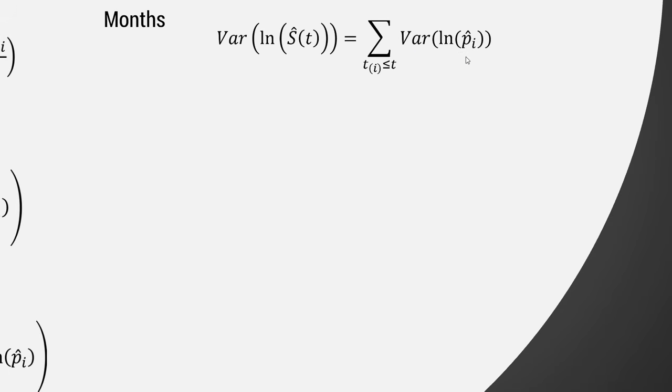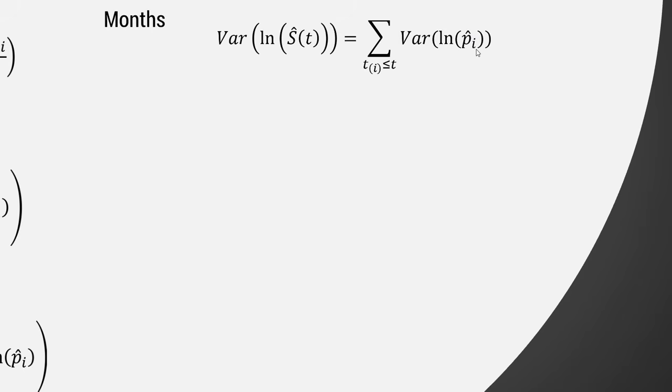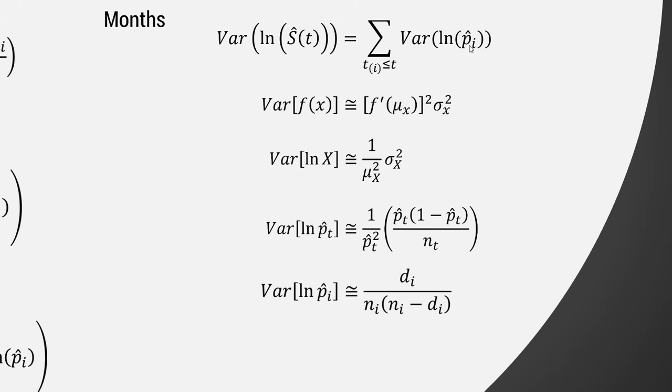So if indeed they're independent here, we can move along to say this is the sum of the variance of each of these proportions. This is where things start looking quite nice for us, because the variance of a proportion, we know that. That's the thing we saw before, which was p times 1 minus p over n, right? It's a little bit more complicated because we have the log of a proportion. So how do we deal with that? More stuff? Check this out.